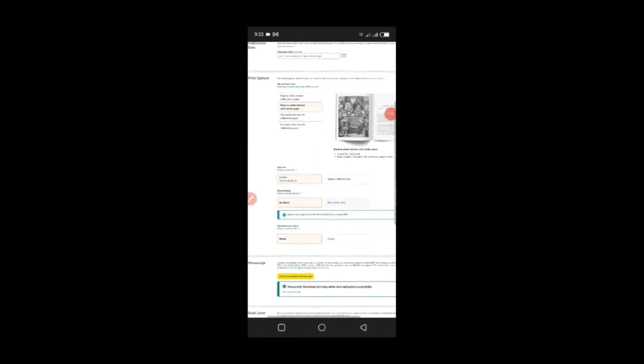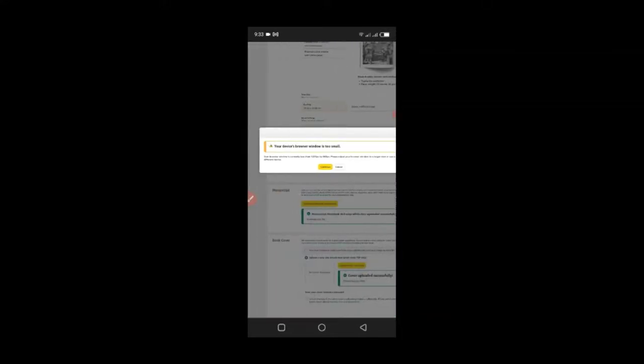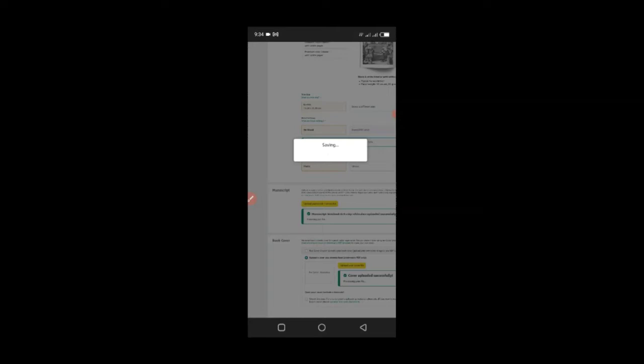So it's done uploading now. We can see that our cover has been uploaded successfully. So what we have to do is we just launch our previewer. Just click on this and it says your device browser window is too small. We continue, and then it will save and launch it so that we'll see how it looks.